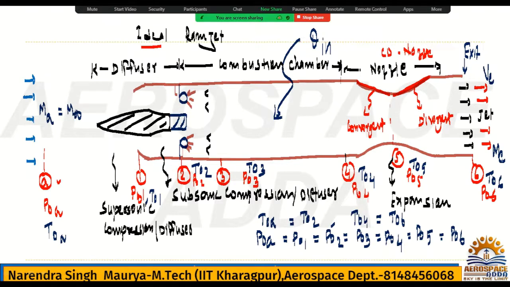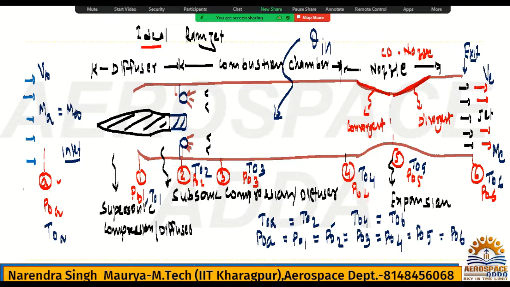All right, now see the relation. This is the inlet condition, and this is the exit. So we have to write the isentropic relation for inlet and exit. Inlet velocity is V infinity, and exit velocity is VE.